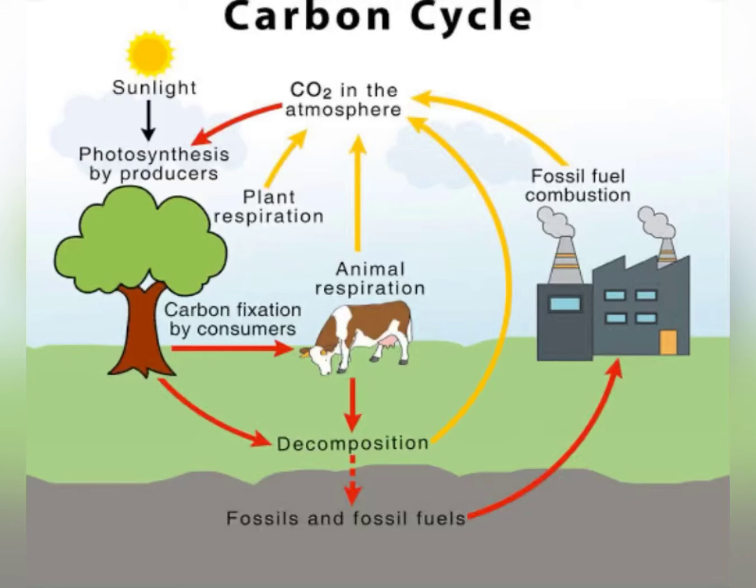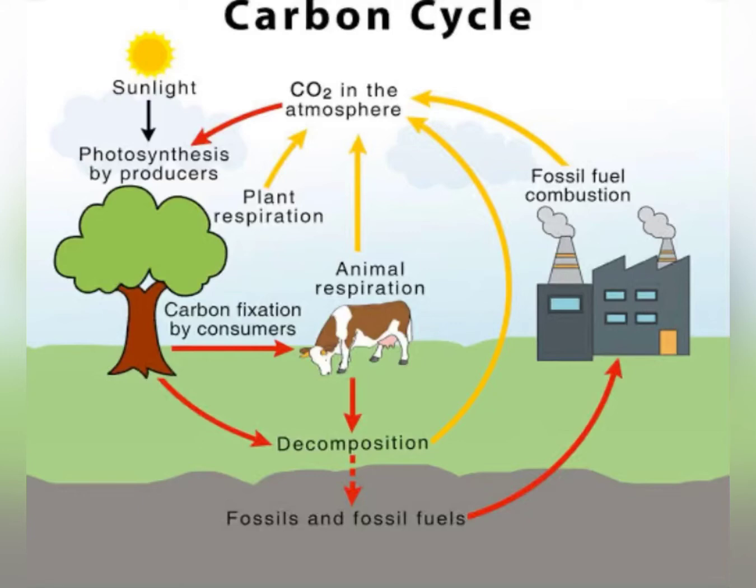Now let us see how it is released back to the atmosphere. During the process of respiration, the living organisms release carbon dioxide which enters the atmosphere. During the combustion of fuel, or by the burning of the fuel, carbon dioxide is released in the atmosphere. If plants and animals are decomposed after dying, they release carbon back to the atmosphere by the process of decomposition.